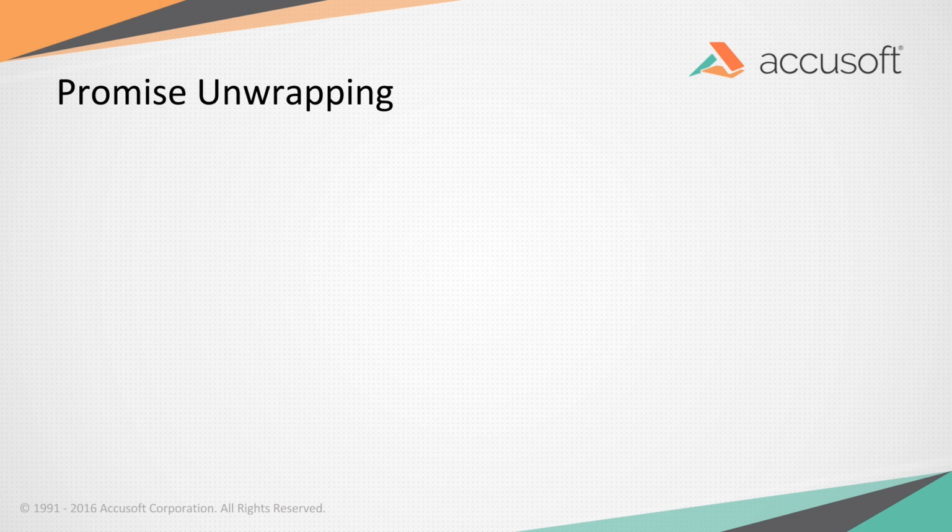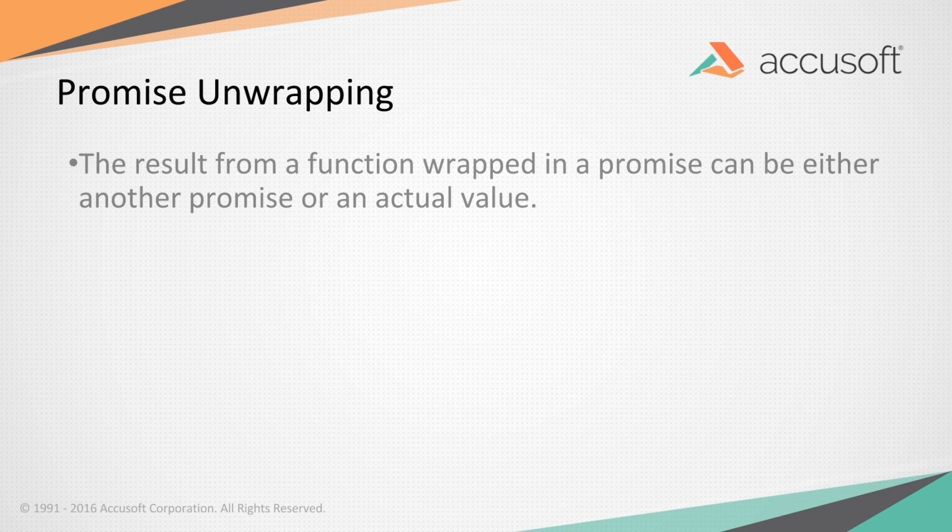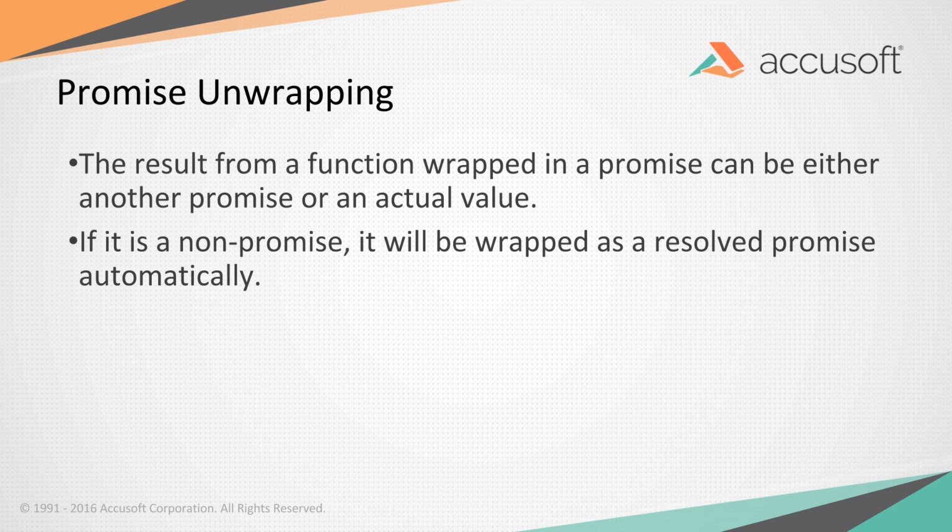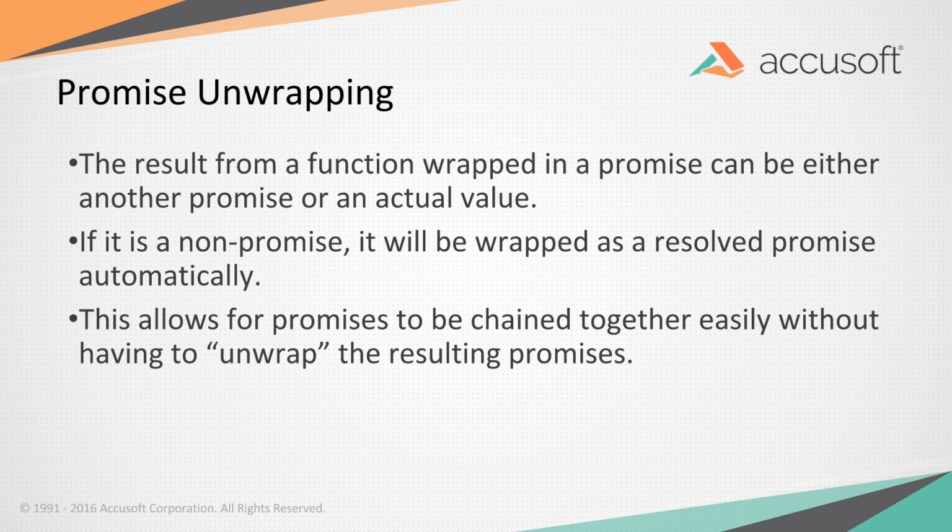One of the benefits of promises that makes it a little cleaner to work with than most things that turn standard values into objects is it'll automatically unwrap for you. So the result from a function that returns a promise can be a promise or an actual value. You can return a 3, or you can return a promise that represents the value 3. If it's a non-promise, it'll be wrapped if you try to pass it to something else that requires a promise. So you can automatically chain together all your promises, and they will wrap and unwrap the promises as necessary to propagate the values through a chain. So, promise unwrapping.